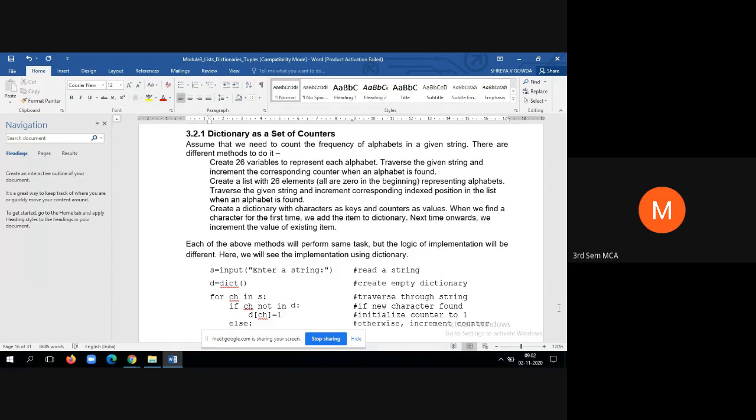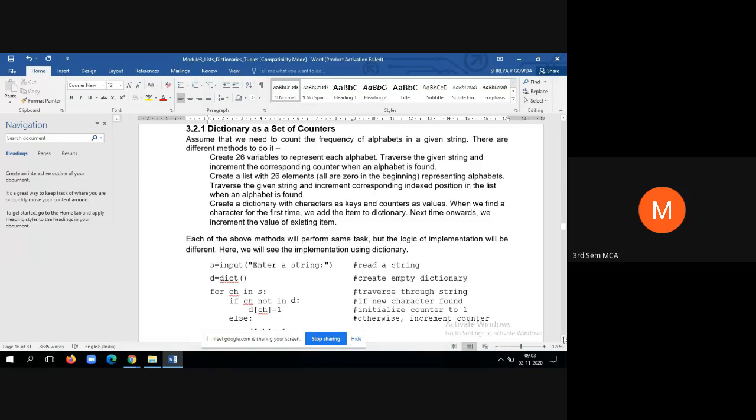Whenever an alphabet appears for the first time, we enter it into the dictionary and the count will be 1. When the alphabet occurs for the second time in the string, we just increment the value, but we don't make any new entry. That is the best technique to find out the frequency of alphabets within a string.